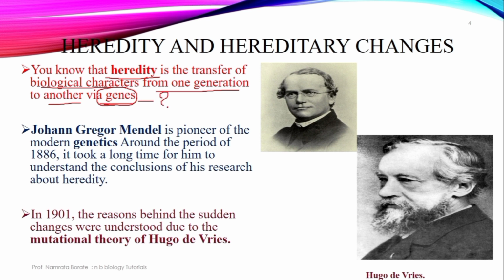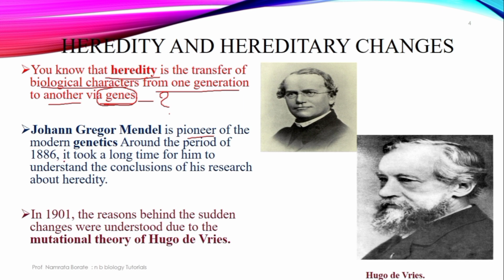मग जीन काय आहे? What's a gene? जीन, it is a small segment of the DNA molecule. डीएनएचा एक स्मॉल सेगमेंट म्हणजेच काय झाला आहे? जीन झाला आहे. Johann Gregor Mendel is a pioneer of modern genetics. पायोनियर म्हणजे काय? फाउंडर. This Gregor John Mendel is called the father of genetics. Gregor John Mendel, the father of genetics.